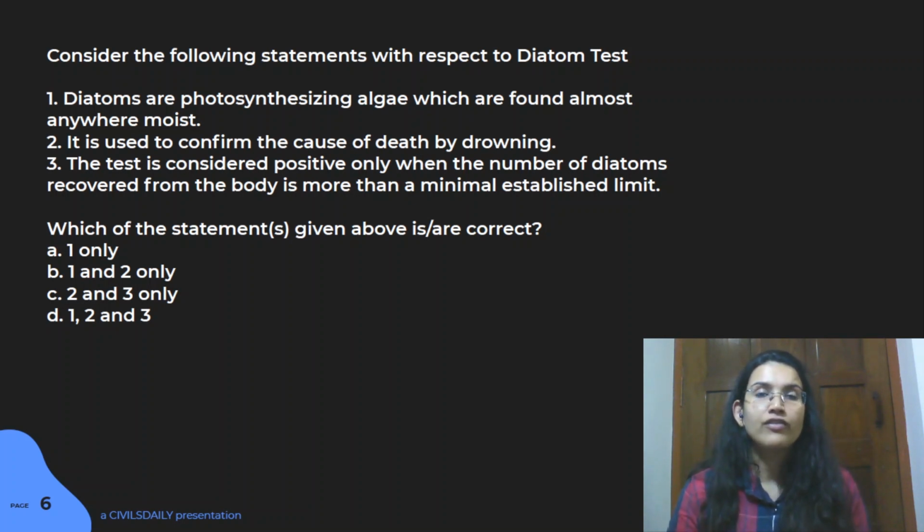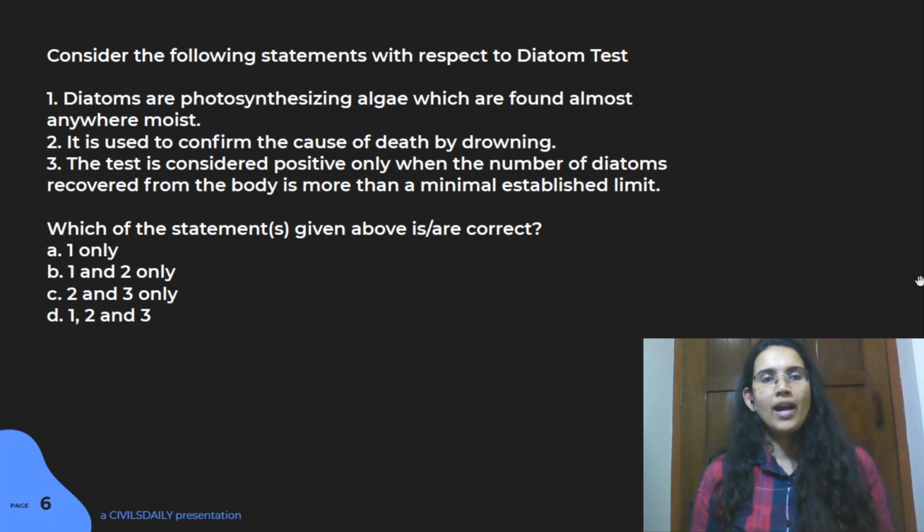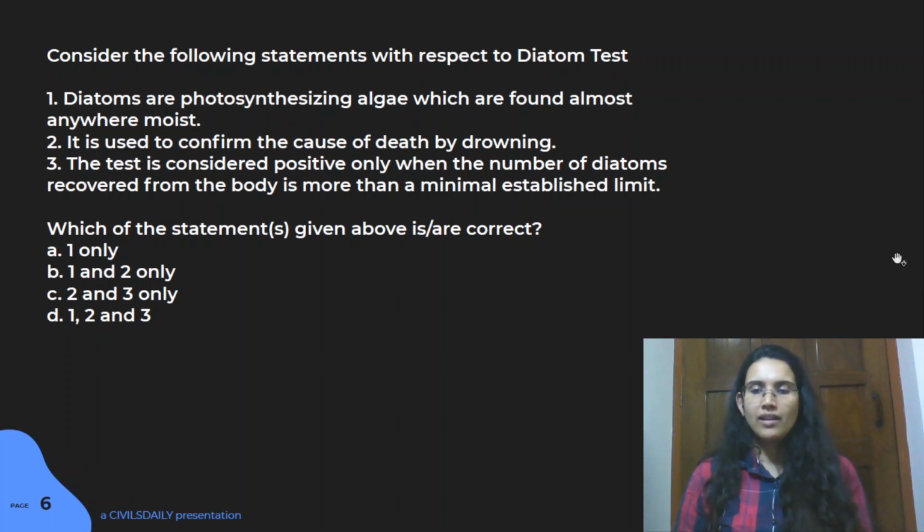But if a person is already dead and you throw that person in the water, then there's no circulation. There's no water that goes inside the body. So obviously there will be no presence of diatoms in the body. And by that logic, your test will come negative, meaning this person has not died by drowning. Alright, so that is the basic logic behind this test, and the answer for this question is D. So this was an interesting question. That application I also came to know about for the first time, and it was there in current affairs.